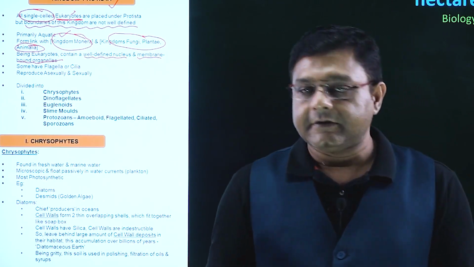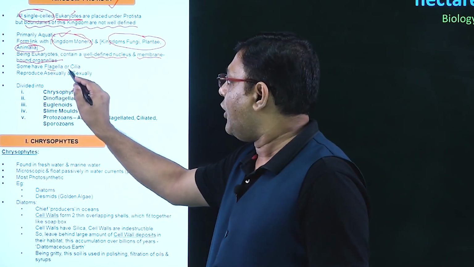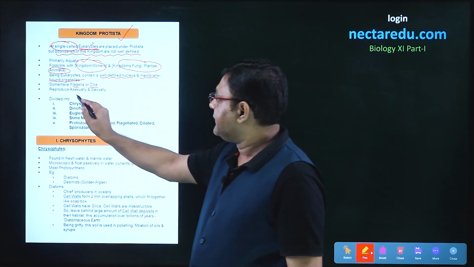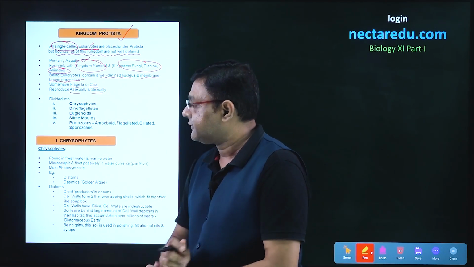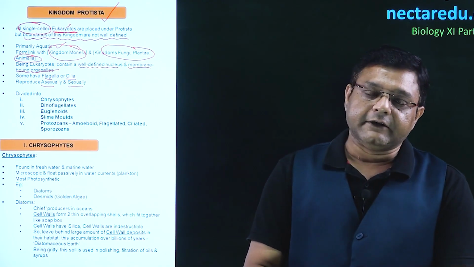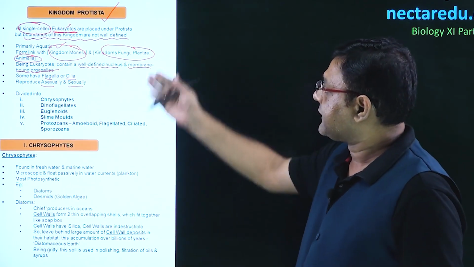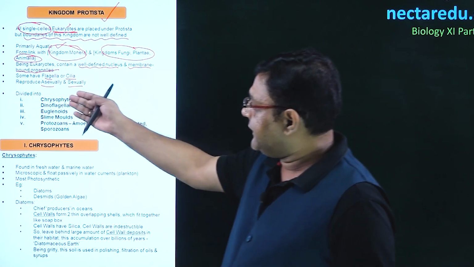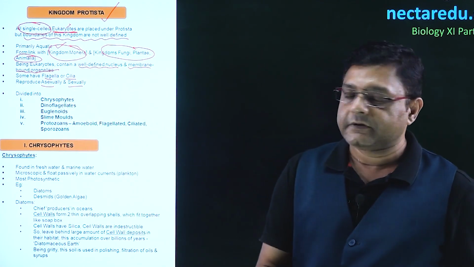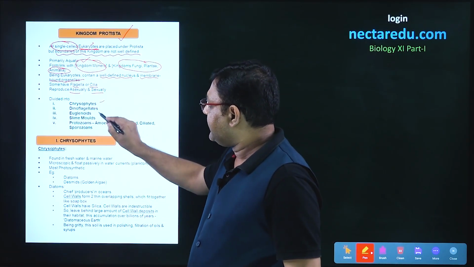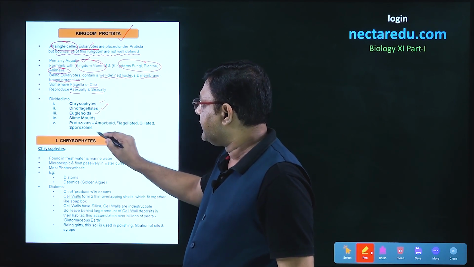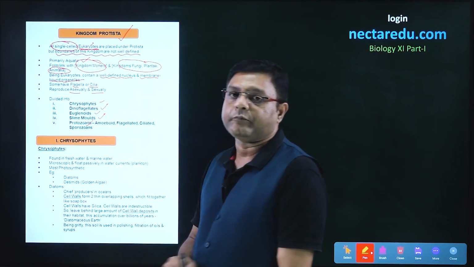Some protists can have flagella or cilia. These can reproduce asexually or sexually. Coming to the classification of kingdom Protista, it can be divided into 5 different groups. The 5 groups are chrysophytes, dinoflagellates, euglenoids, slime molds, and the protozoans.